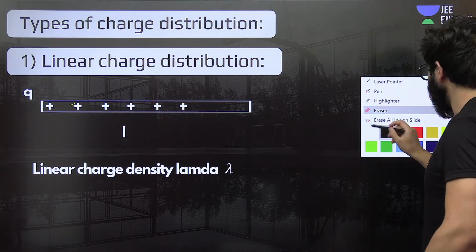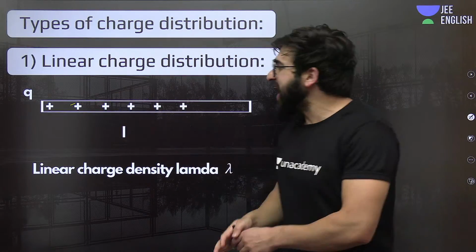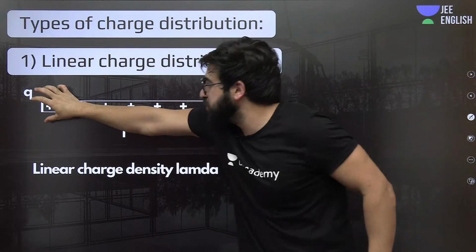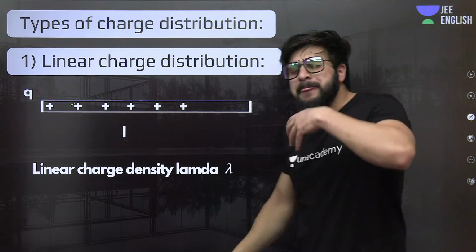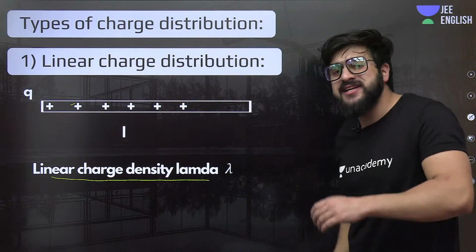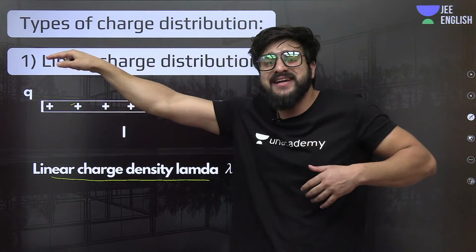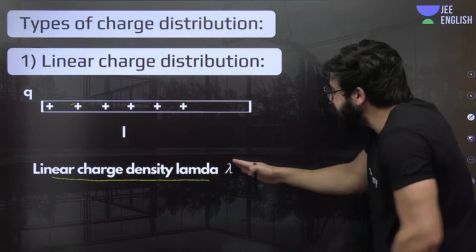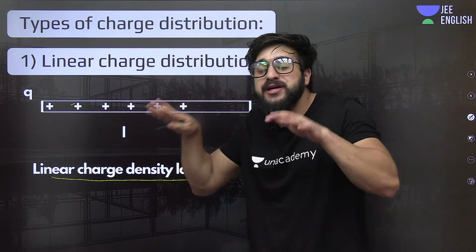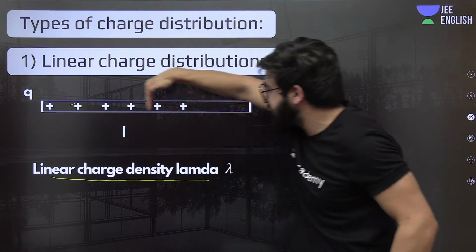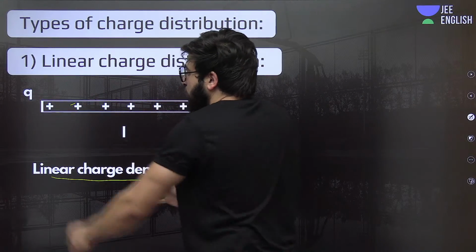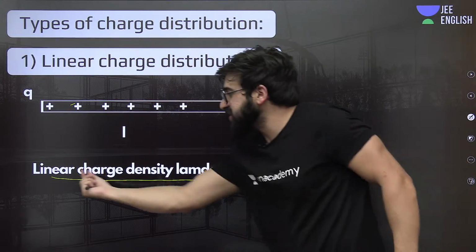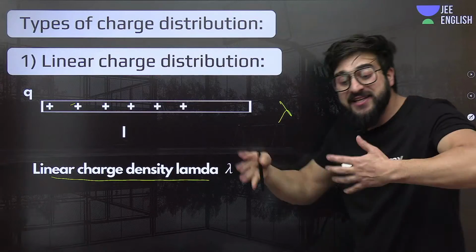So let's go with the flow. Linear charge distribution means the charge Q has been distributed linearly over this length. Now, what is the linear charge density? You might have studied linear mass density in class 11th in rotation. Linear charge density is nothing but charge per unit length. If we take a uniform rod of length L, we represent the linear charge density with lambda.